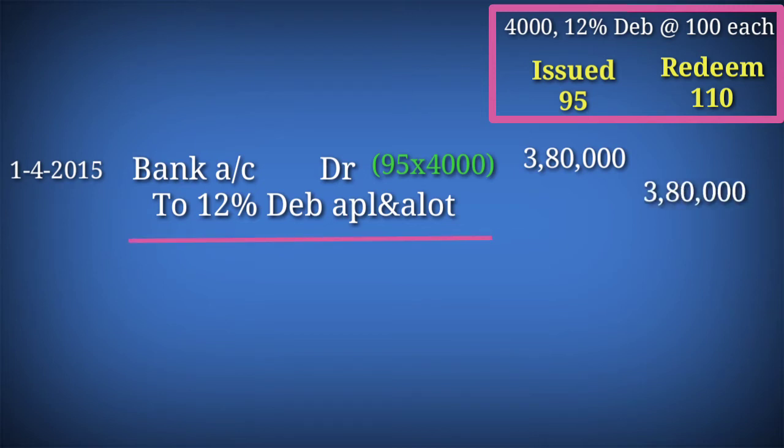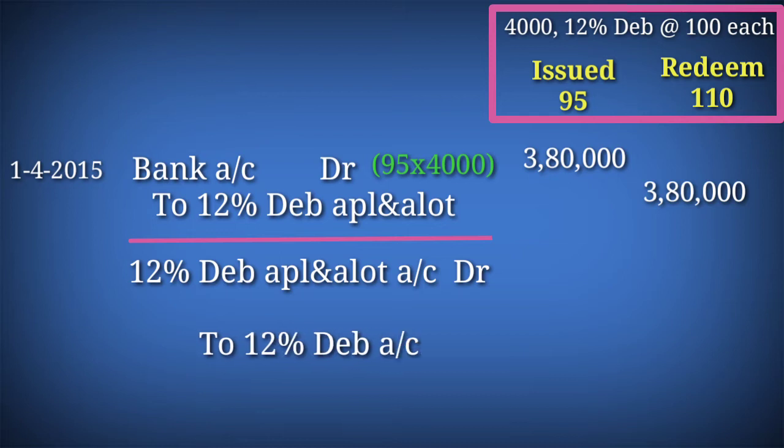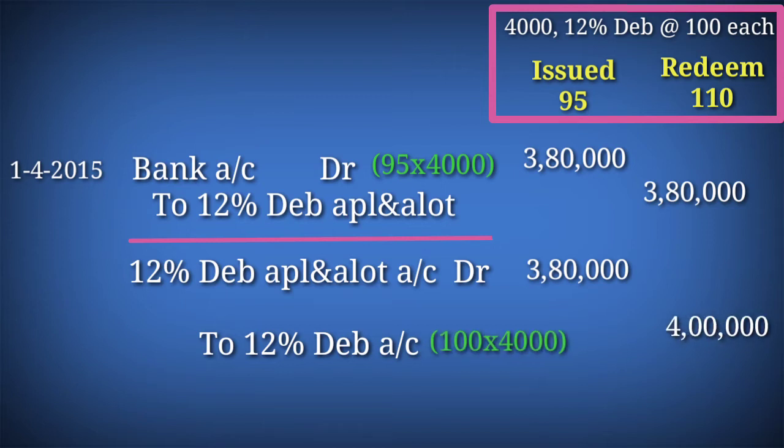Then collect money. 12% debenture application and allotment account debtor to 12% debenture account. 12% debenture application and allotment account, 95 into 4,000, 3,80,000. To 12% debenture account, 100 into 4,000, 4 lakh.